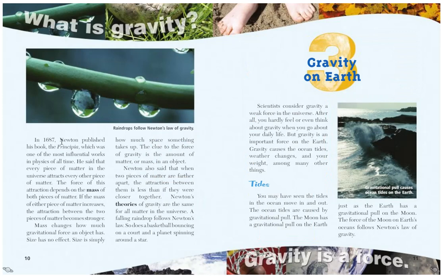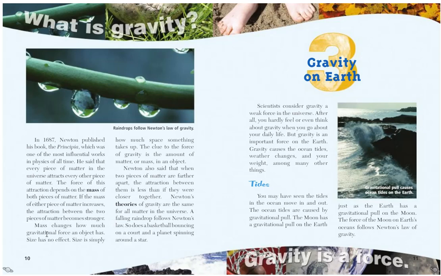In 1687, Newton published his book, The Principia, which was one of the most influential works in physics of all time. He said that every piece of matter in the universe attracts every other piece of matter. The force of this attraction depends on the mass of both pieces of matter. If the mass of either piece of matter increases, the attraction between the two pieces of matter becomes stronger.